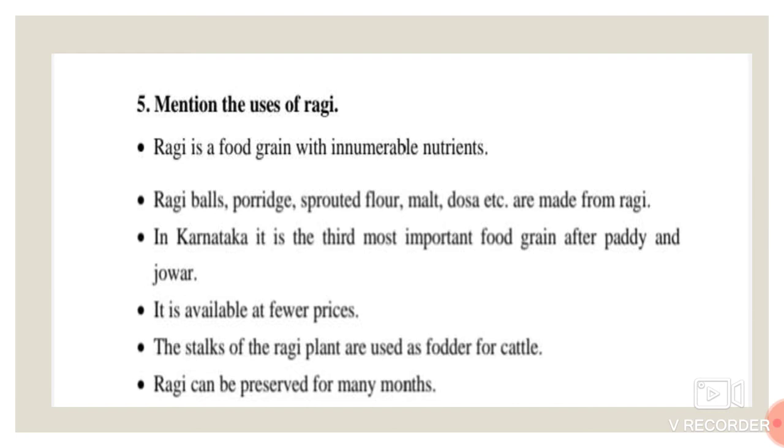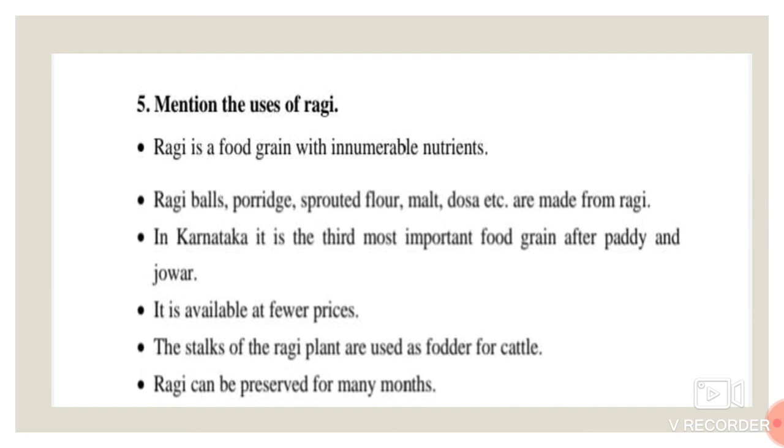Next one, in Karnataka, it is the third most important food grain after paddy and jowar. In our Karnataka, after paddy and jowar, ragi is the most important food grain used by the people in Karnataka. Next one, it is available at fair prices. Here, fair prices means very low prices. Each and every person gets ragi at a lower price.